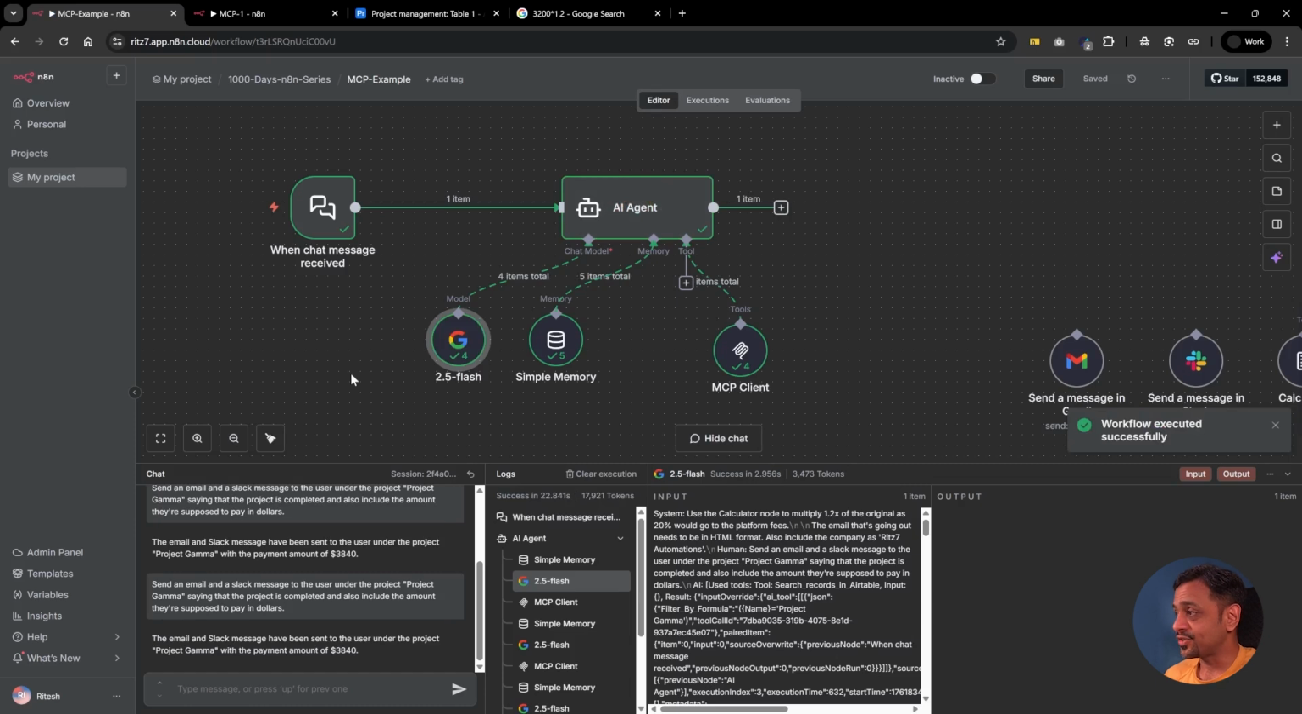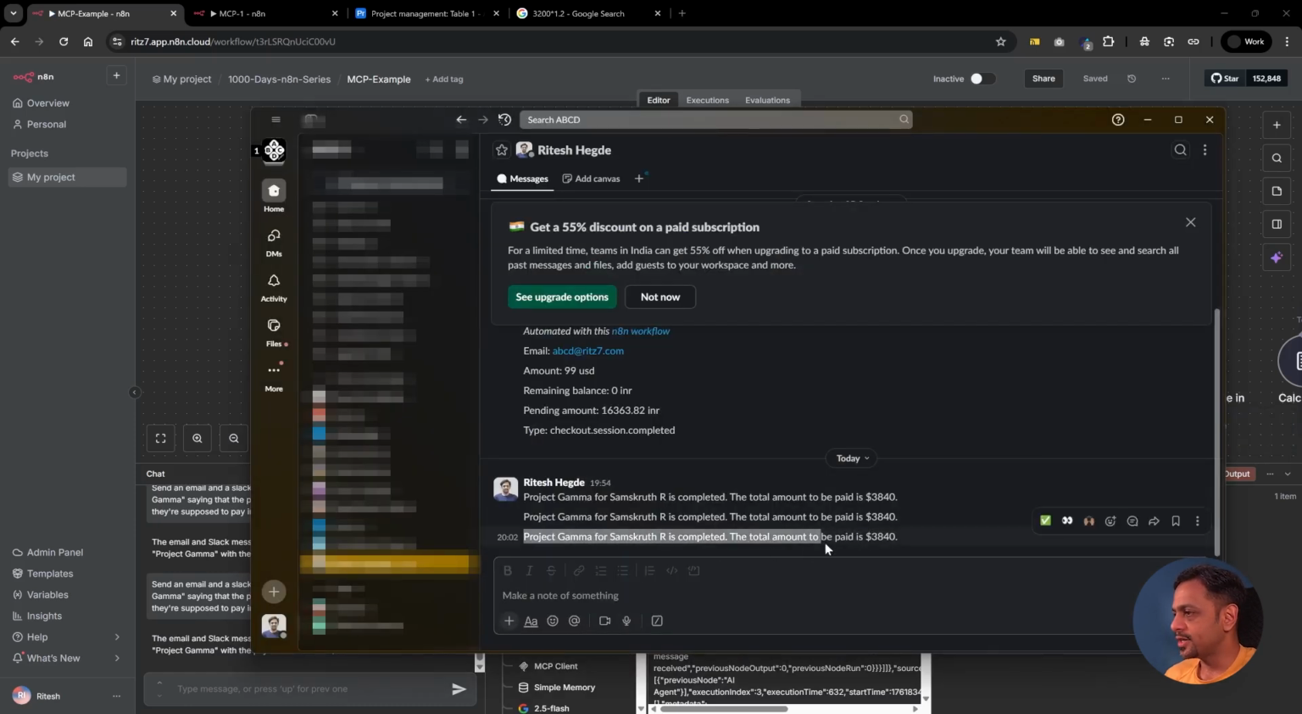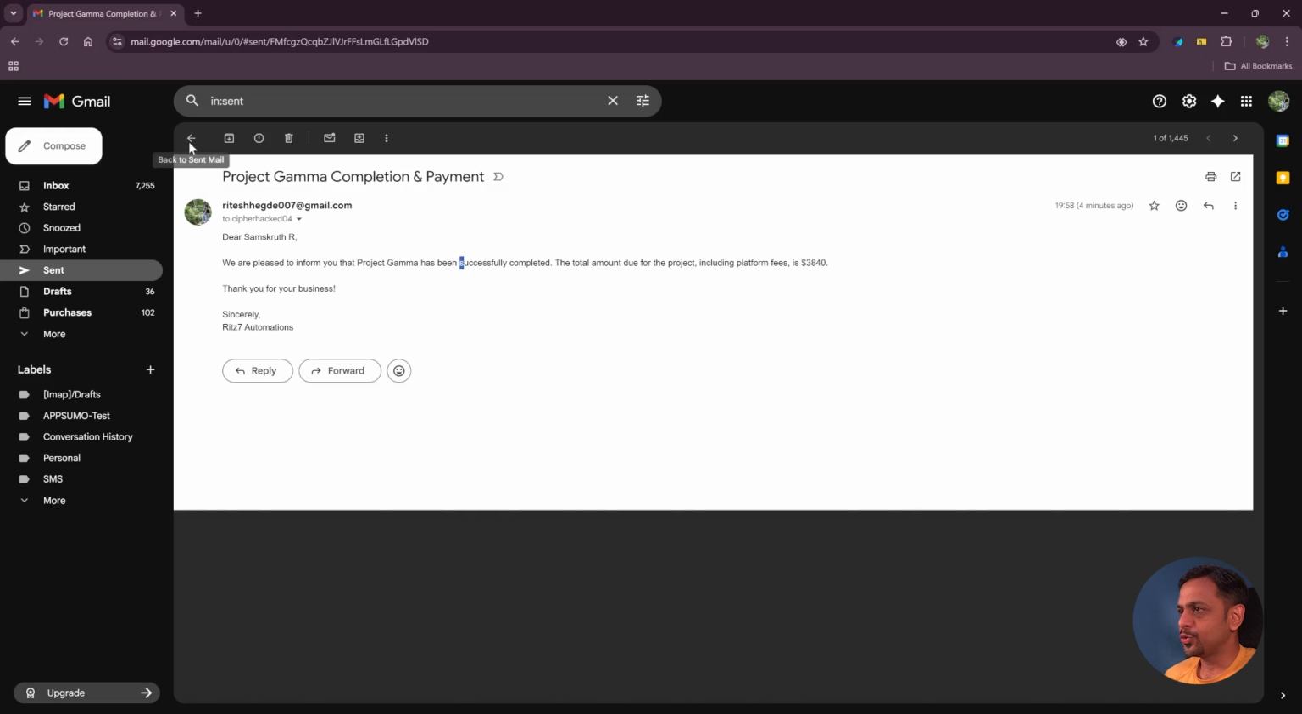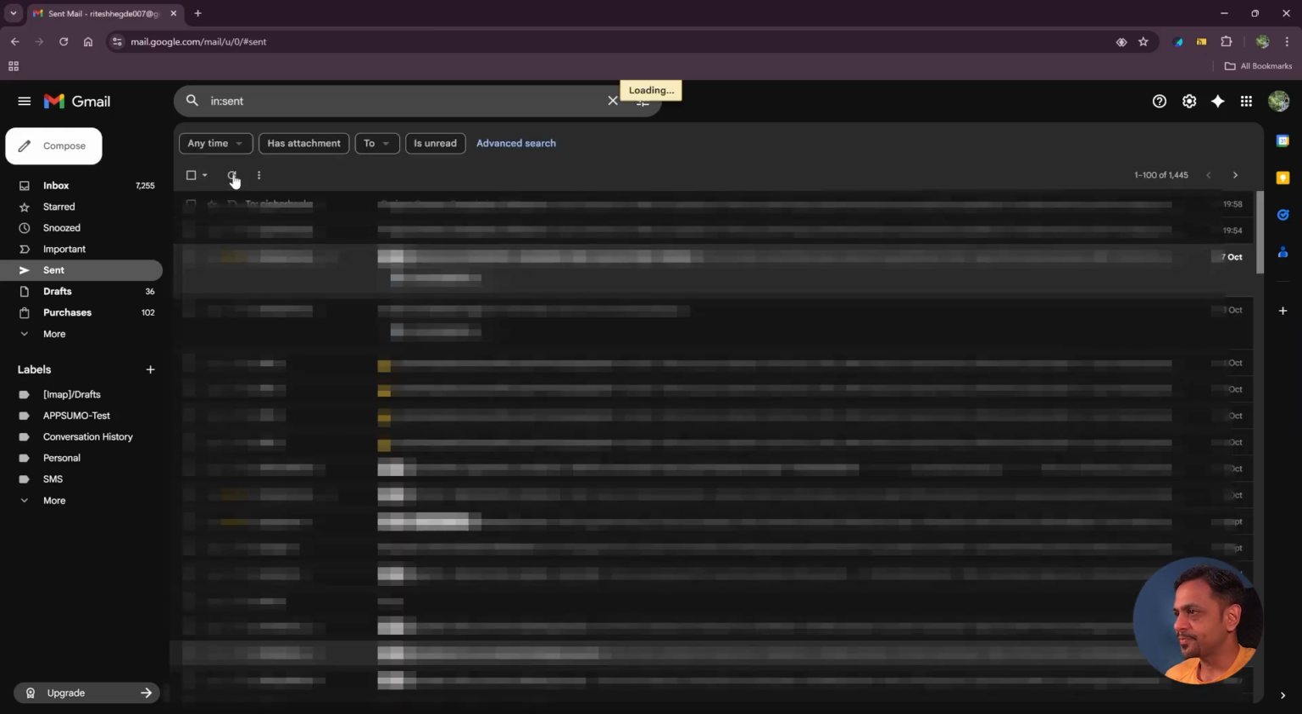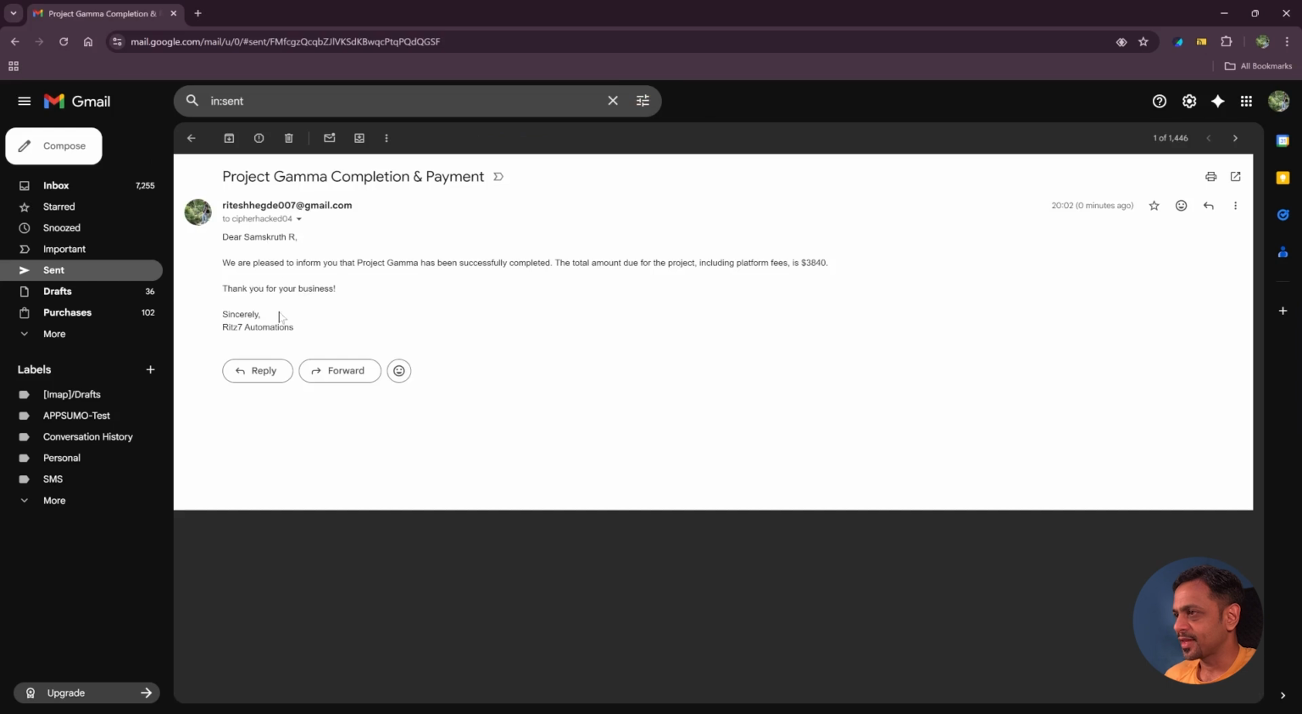Okay, this has run. You can see here, we just got this particular message on Slack. I'm going to show you that the email has also been processed for the third time, which is here, which is exactly the same. So the question is, how is it really helpful? Now, we have created an MCP which has been connected to Airtable to search for records. We have connected it with calculator, with Gmail, and with Slack, right? Where we can send an email via Gmail or we can send a message via Slack.